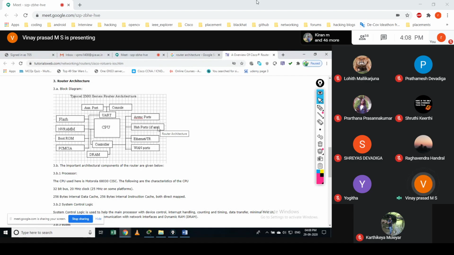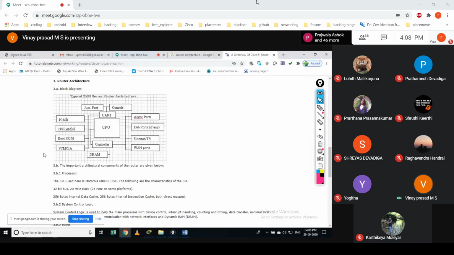A processor, or central processing unit, and it comes with flash memory, NVRAM, which is non-volatile RAM, something like ROM, and even boot ROM.